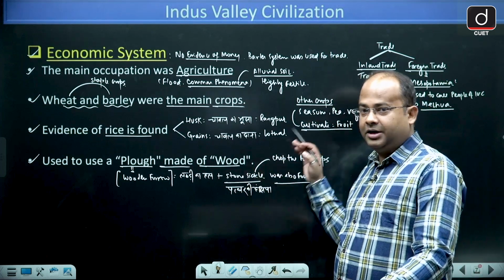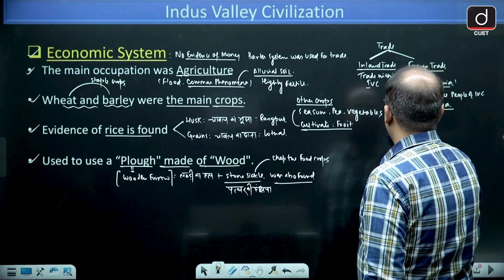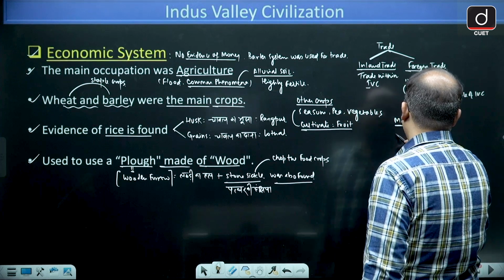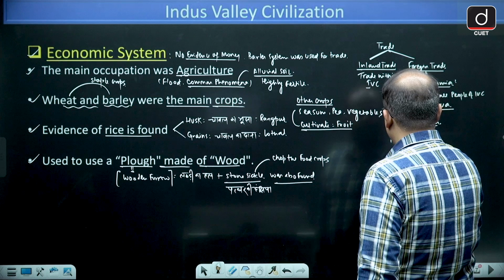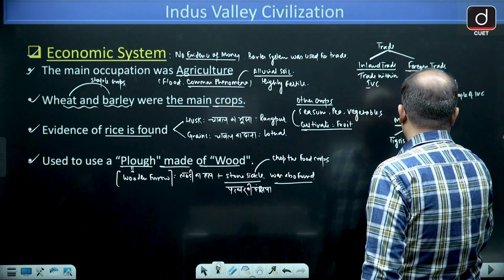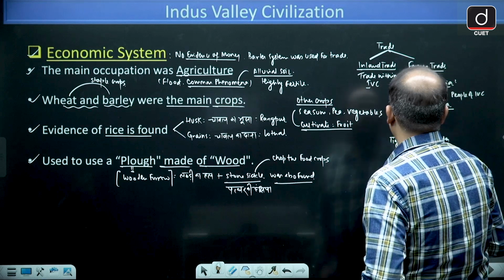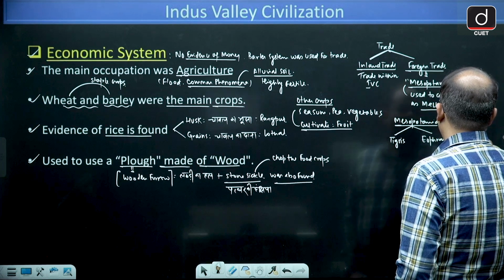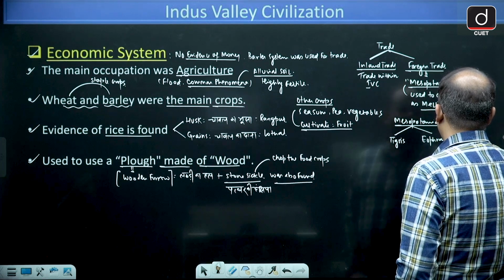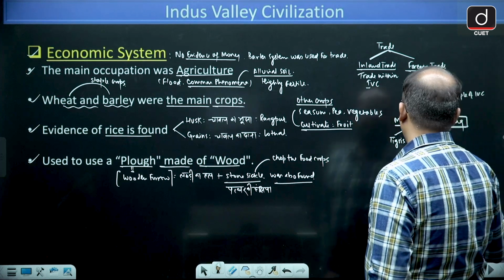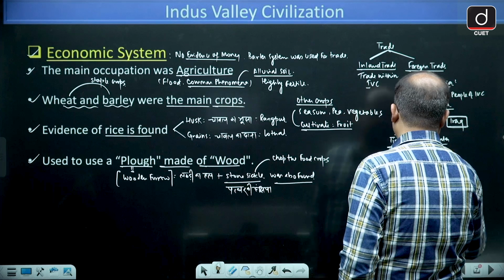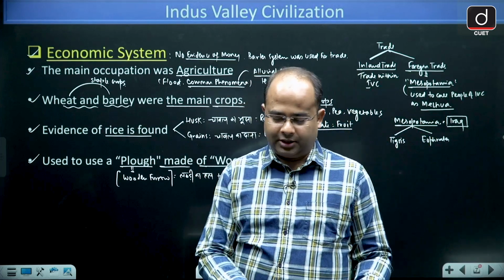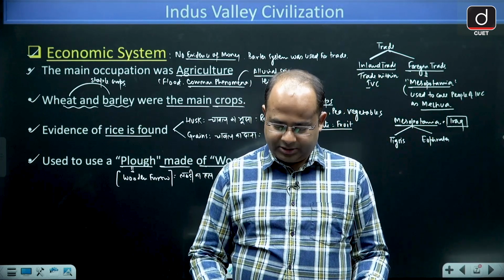Now they had trade relations with Mesopotamia. And what is Mesopotamia? Mesopotamia is the name of a civilization that developed between the Tigris and Euphrates, and it is modern day Iraq. So the land was between the Tigris and Euphrates. I hope that is clear to all of you.